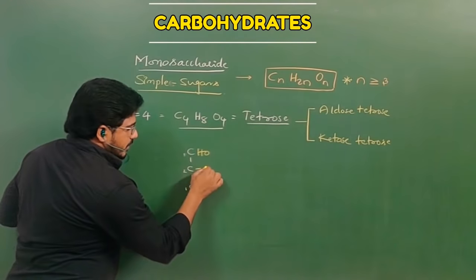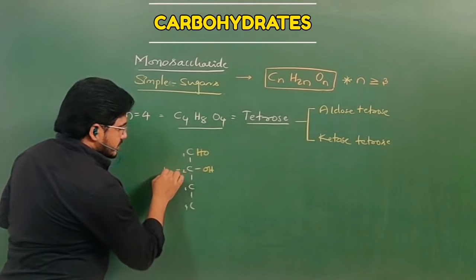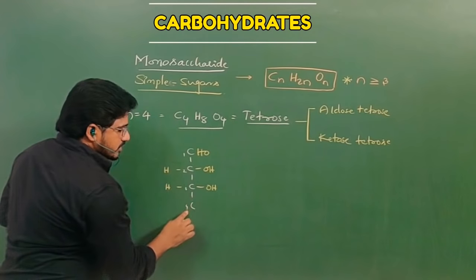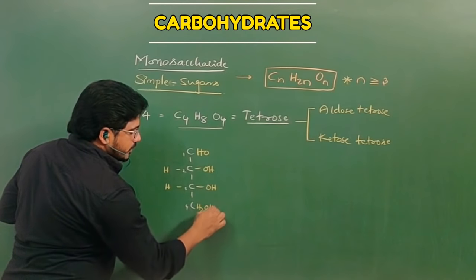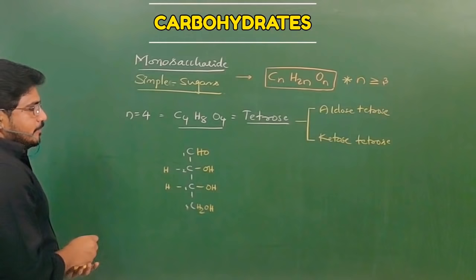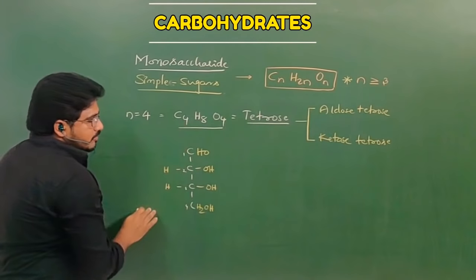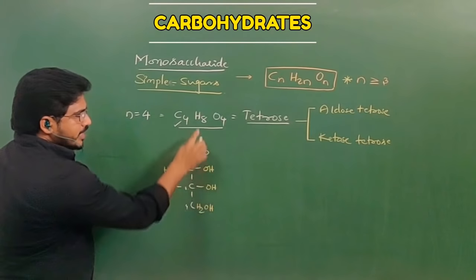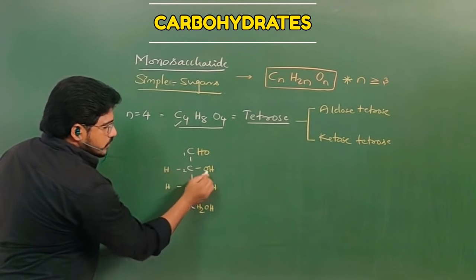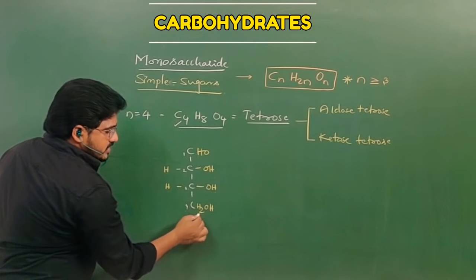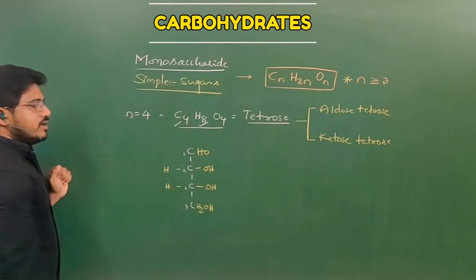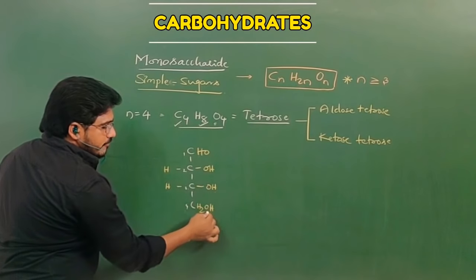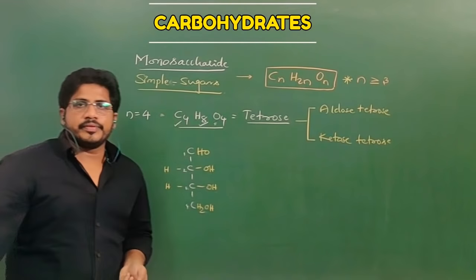Then the first carbon has OH and on this side H. The second carbon also has OH and on this side H. The last carbon has CH2OH. You just try to match the numbers in the molecular structure with the chemical formula. C4: 1, 2, 3, 4, it matched. H8: 1, 2, 3, 4, 5, 6, 7, 8, so the number of H's is 8. Oxygen, if you see, should be 4: 1, 2, 3, 4. So this is the structure of a tetrose.